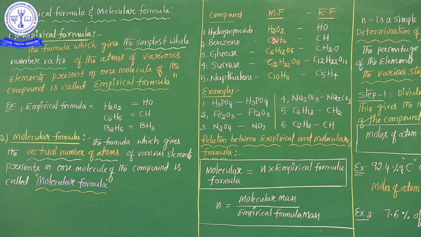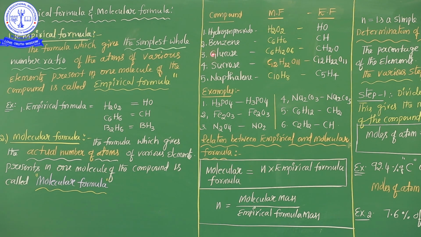Why is C6H6 the molecular formula of benzene? Already I said, the actual number of atoms. In benzene there are 6 carbon atoms and 6 hydrogen atoms. This is the actual number. But from the empirical formula point of view, it is the simplest whole number ratio, 6 ones and 6 ones. That's why CH is the empirical formula of benzene and the molecular formula of benzene is C6H6.